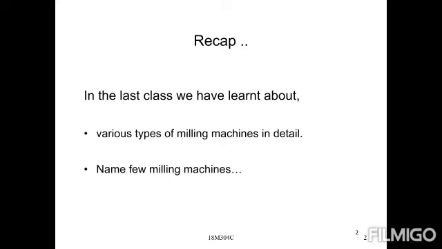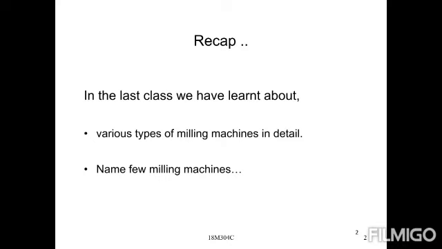Almost it consists of a spindle head provided, and each spindle head has a tool provided for the cutting purpose. So next one is the universal milling machine. Universal milling machines consist of rotary type milling machines, right? Reciprocating cam type, cam profile type milling machines, and next one is profile milling machines: cam, rotary, planetary.